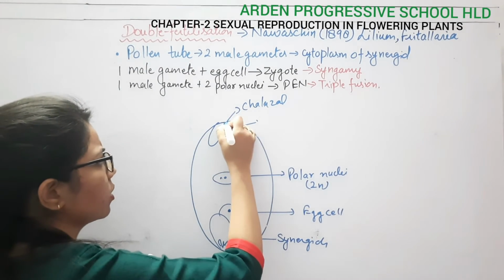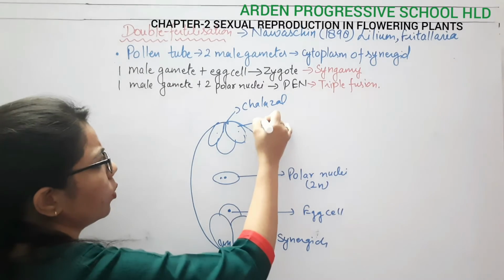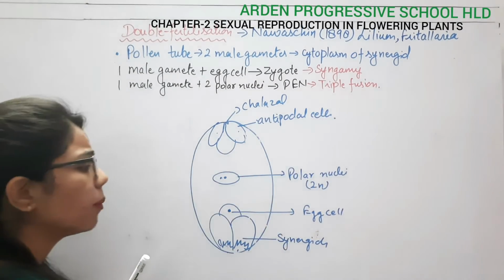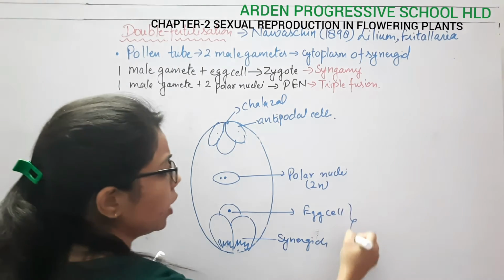I can draw it like this. These are the antipodal cells. There is no such role of these antipodal cells, but there is a role of the synergids, and both of them are forming what?